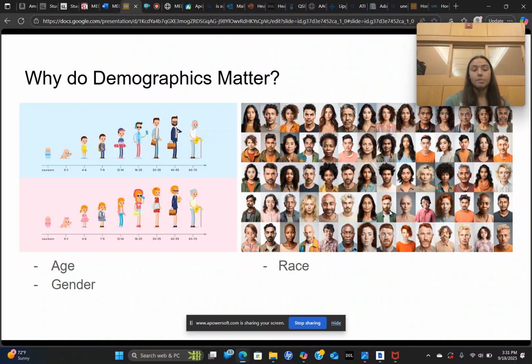Why do demographics matter? Depending on the disease you're speaking of, it can be more common at different ages or in a certain gender or even certain races. So it's important to know how likely you are to have this disease based on your demographics.